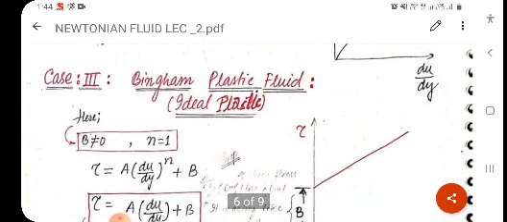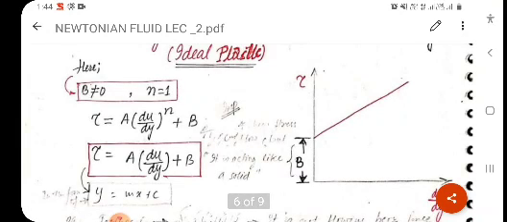Next is Bingham plastic fluid, also known as ideal plastic. These types of fluids act as a solid initially, then act as a fluid after some time. It is clear from the graph which I have drawn on the right side of the page.